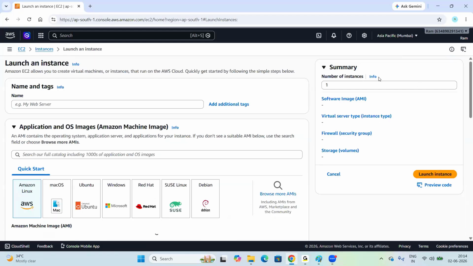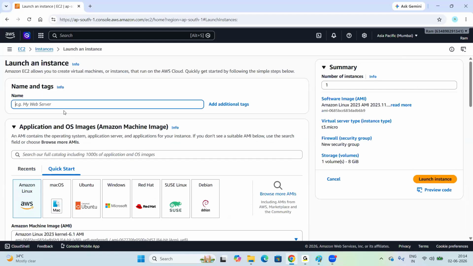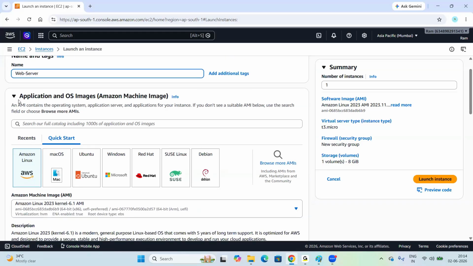Once you click on launch instance, look at my screen here. Yeah, we need to provide the tag name. I want to give the tag name web server. Okay. Now scroll down here, slowly scroll down. Look at here.